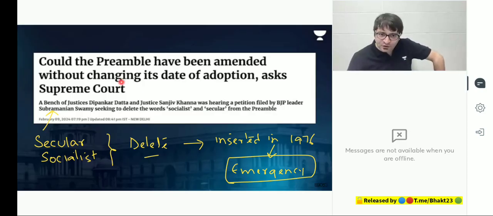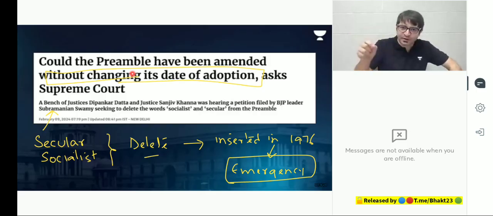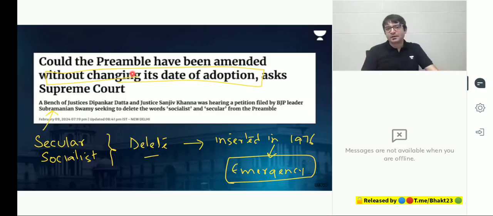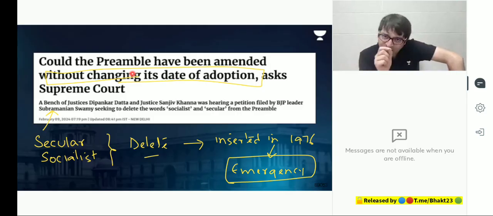Could the preamble have been amended without changing its date of adoption? What does that mean? The preamble says, we the people of India, having solemnly resolved, and so on, enact and adopt and give to ourselves this Constitution on 26 November 1949. Can the preamble be amended to say this Constitution is adopted on 26 January 2024 or 26 May 2014 when Modi ji came to power? No, you can't do that because that would evaporate the essence of the preamble.